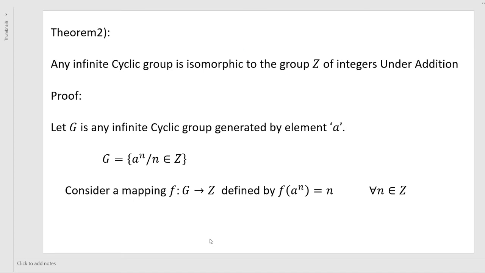Any infinite cyclic group is isomorphic to the group Z of integers under addition. Here, G is any infinite cyclic group which is generated by a. So it is denoted as G equals a to the power n such that n belongs to Z. Consider a mapping f from G to Z defined by f of a to the power n is equal to n for all n belonging to Z.